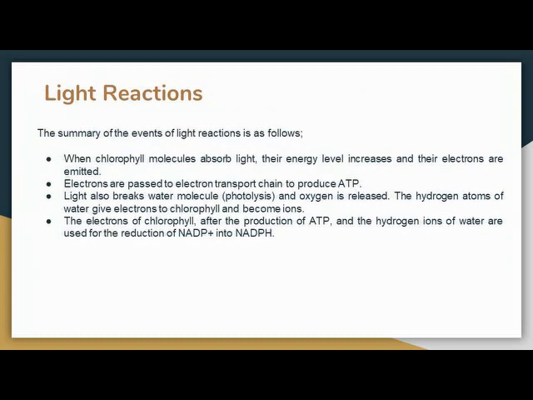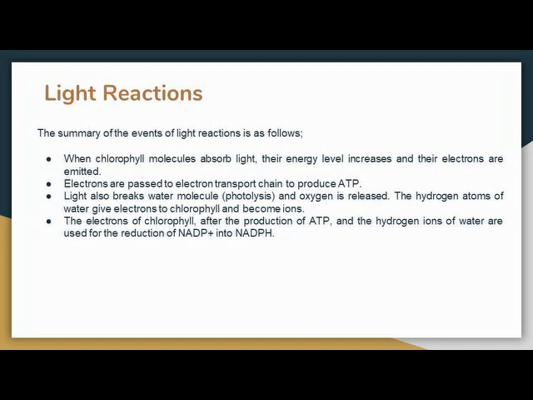Light reaction. The summary of the events of light reaction is as follows. When chlorophyll molecules absorb light, their energy level increases and their electrons are emitted, because when they absorb light, electrons become excited and emitted from their surface. Electrons are passed to the electron transport chain to produce ATP, that is adenosine triphosphate. Light also breaks the water molecule, which is also known as photolysis, and oxygen is released.